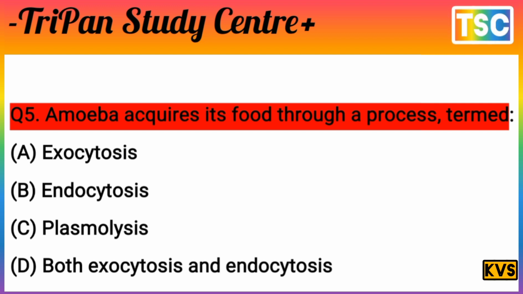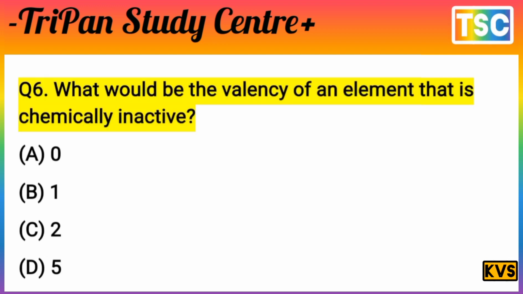is correct. Endocytosis, the process through which amoeba acquires its food. Option B is correct. Let's see the next question here. The next question on your screen.